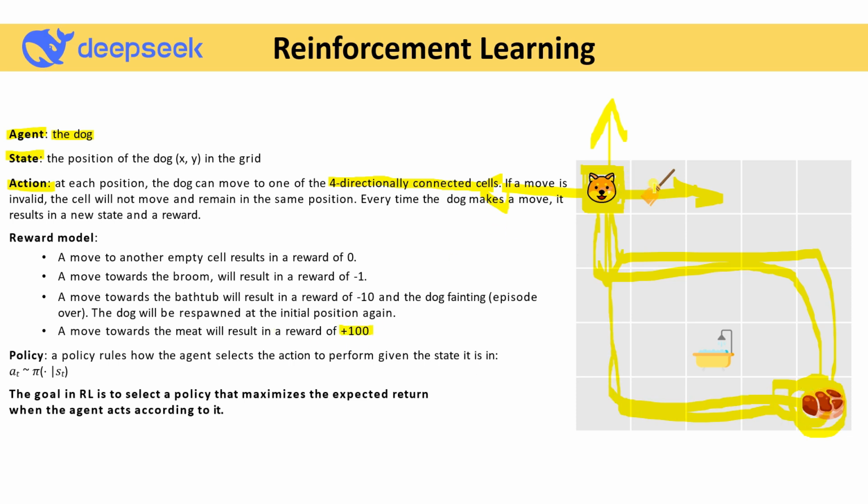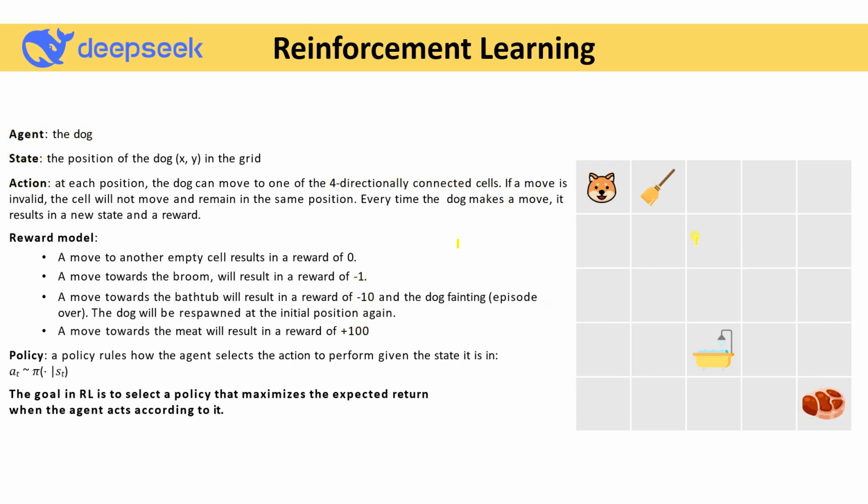And if it goes to this broom, then it will get hit, so the reward is -1. And if the dog goes to this water, because my dog is afraid of the water, since this is the winter season, it will get -10. So the dog tries to reach all the possible paths to reach and eat this meat. Let's clear the screen first. Here we go. Let's say the dog goes from here to here and again here. That means it will get a reward of -10.